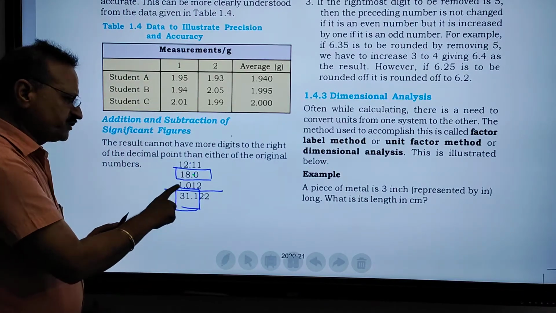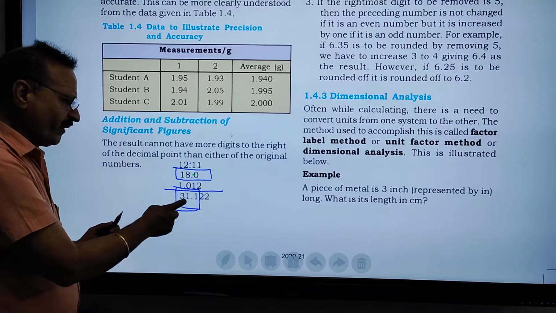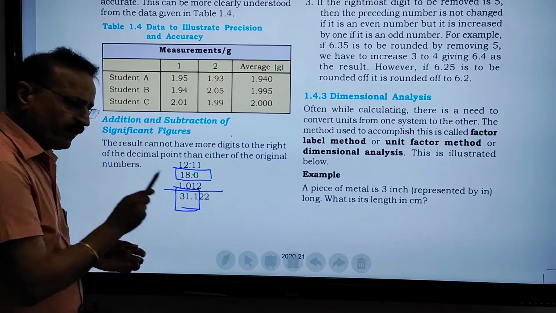So the final answer is not 31.122. The final answer is 31.1.